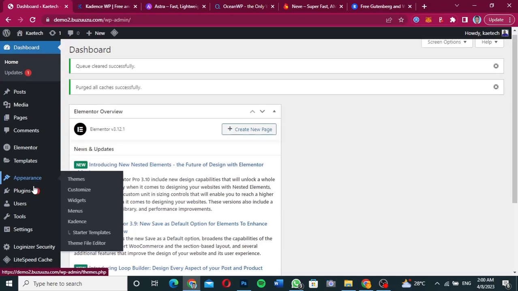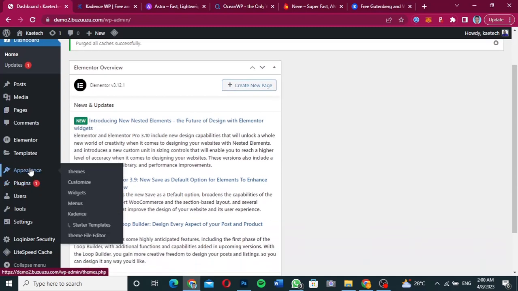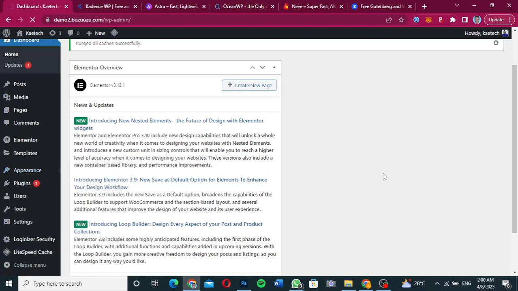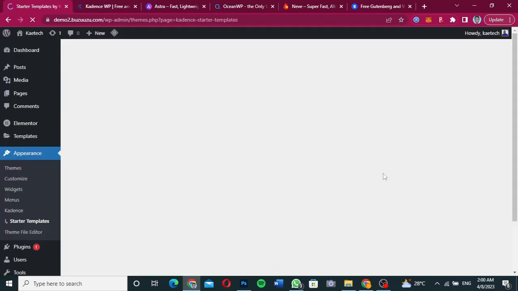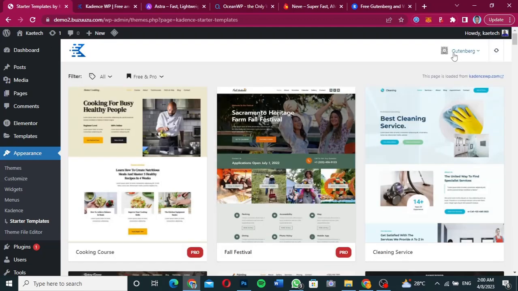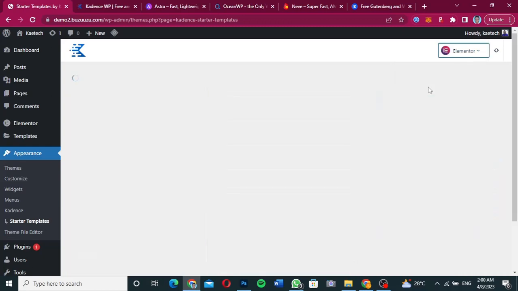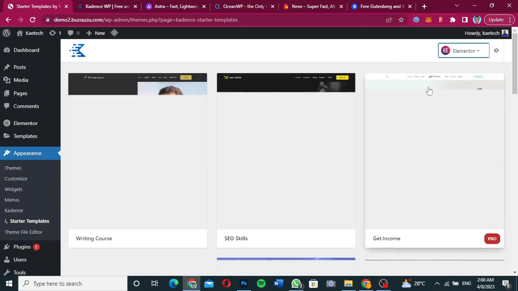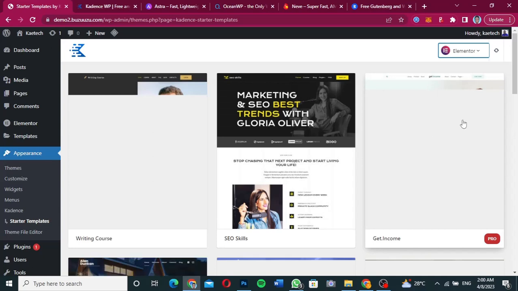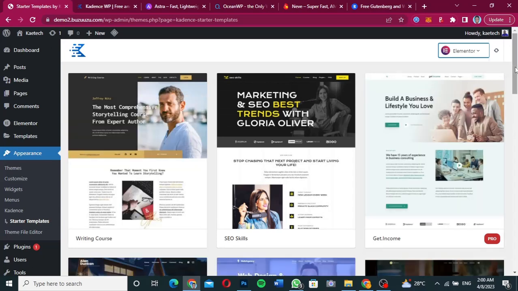So what I'm going to do is look for the starter template over here. As you can see, when I hover on appearance over here, under Cadence we have a starter template. So I'm going to click on it and then it will ask me to choose my page builder. When you look over here, you just click on the Gutenberg arrow over here. Okay, we're going to click on it and select Elementor over here to use Elementor to build our pages. So these are all pages built with Elementor page builder. These are all starter templates built with Elementor page builder.